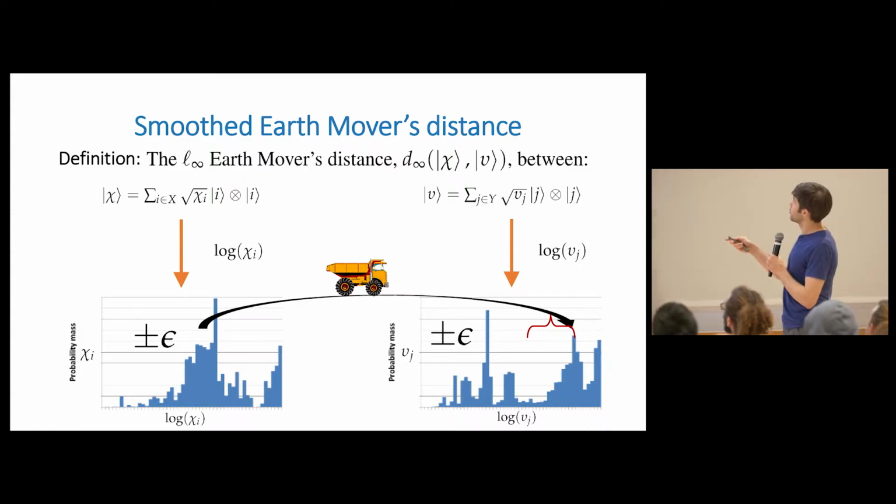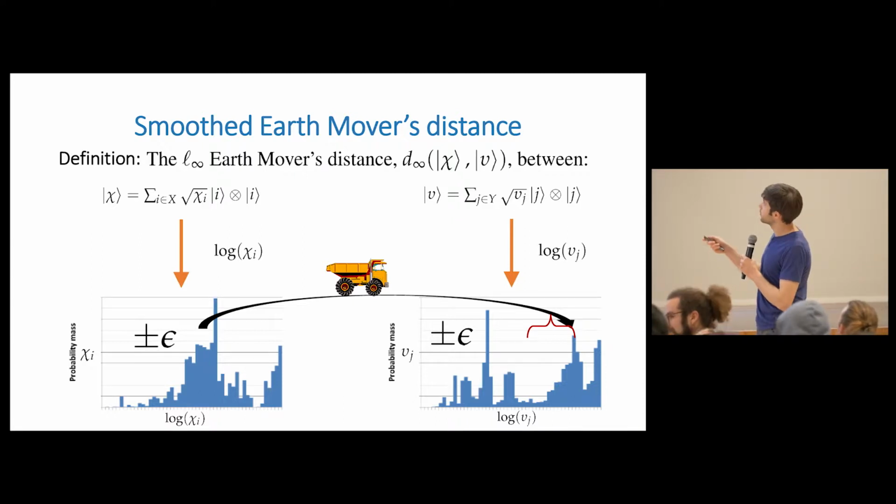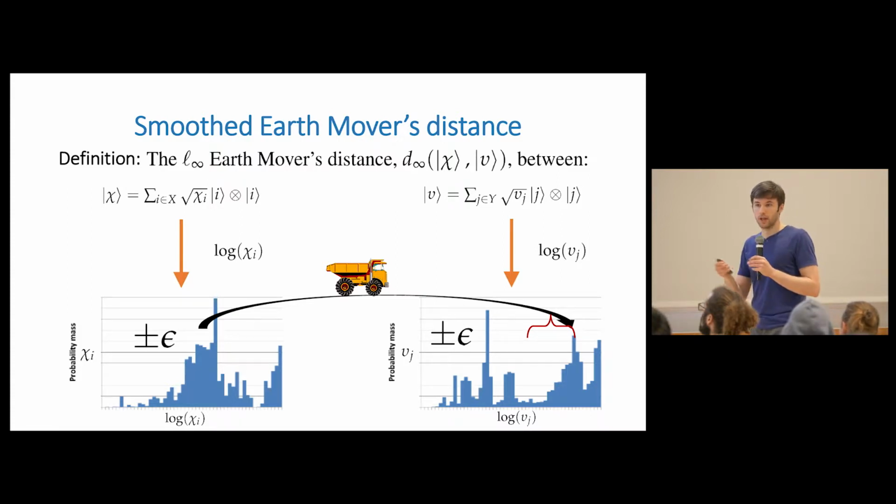Okay, so the smoothed version of L-infinity Earth mover's distance is exactly the same as the original version, except before you do this Earth moving process, you're allowed to change the original distributions you had by epsilon in the total variation distance. And you're allowed to do this in such a way that you get them as close as you can with your epsilon move, and then you have to do the rest by L-infinity moves. Okay, so that's the smoothed version.